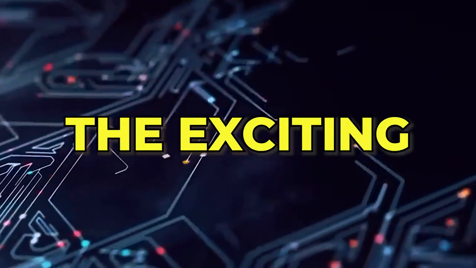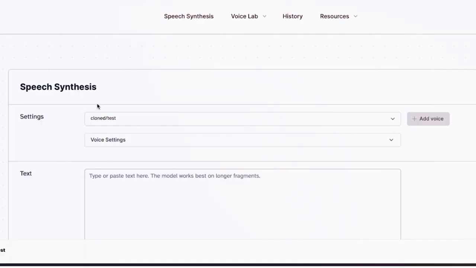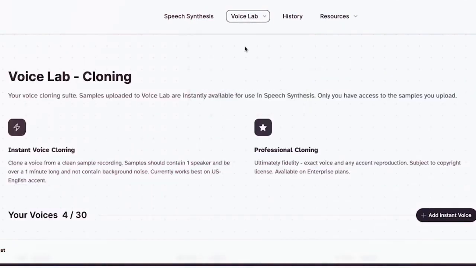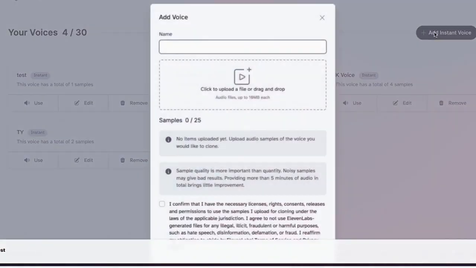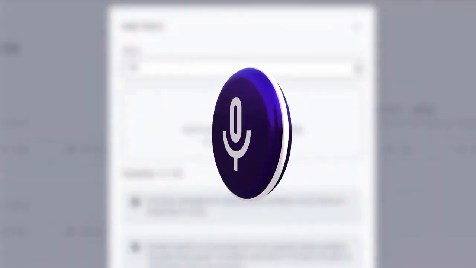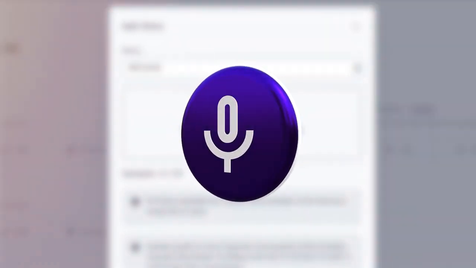Now comes the exciting and super simple part, probably the best part. We're ready to clone Will Smith's voice. Simply head over to 11 Labs, and there you'll go to the voice lab and then go to voice cloning. Click to add instant voice and upload the audio file as a sample. The software will then use that sample to generate for us a synthetic voice that sounds just like Will Smith.